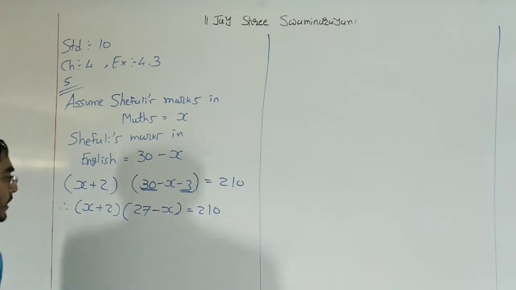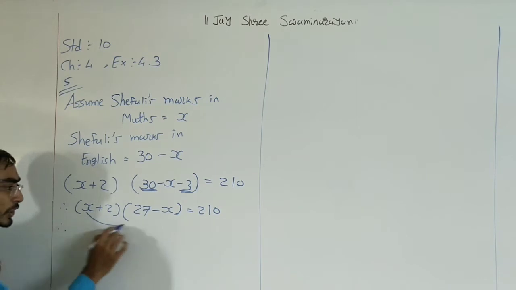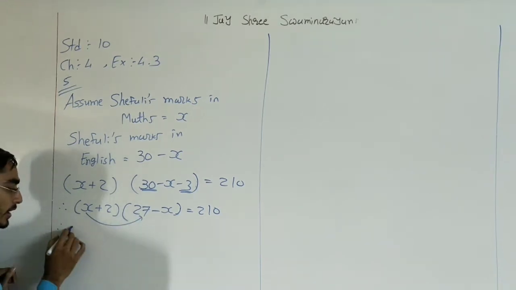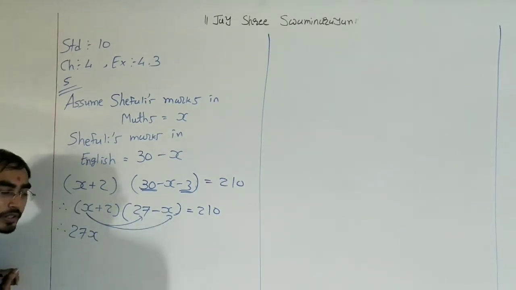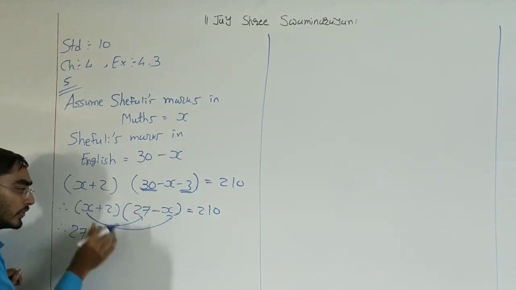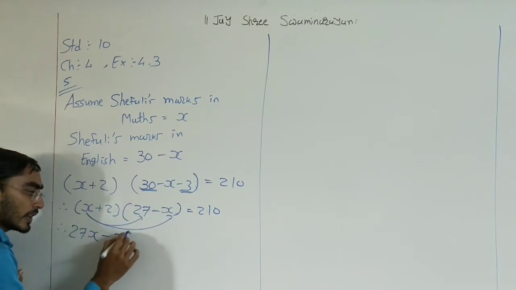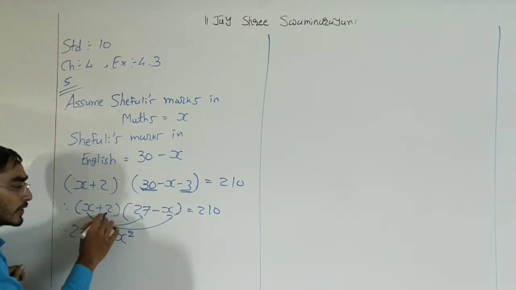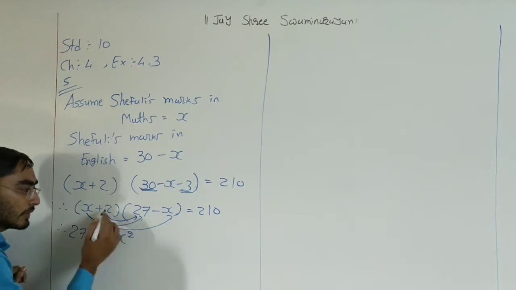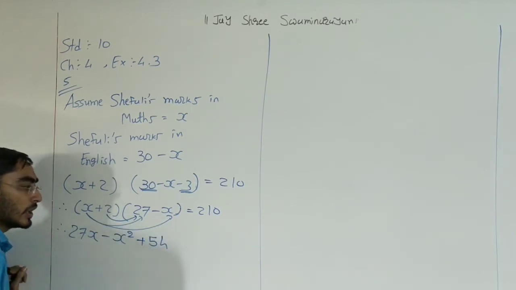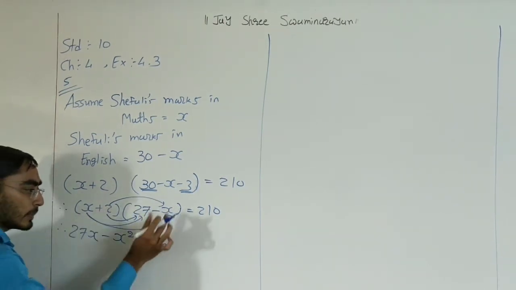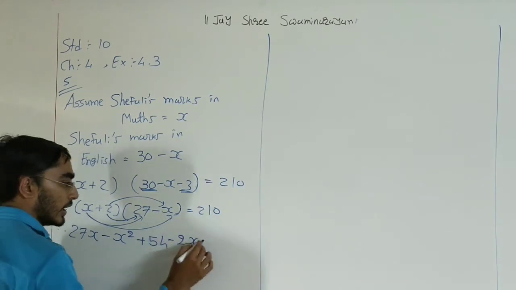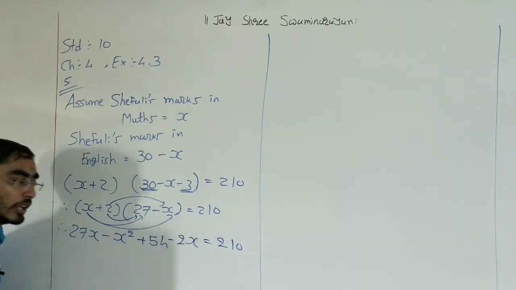Now we need to solve these 2 brackets. First of all X multiplied by 27 is 27X. Then X multiplied with minus X is minus X square. Then 2 multiplied with 27 is 54, and 2 multiplied with minus X is minus 2X, equals 210 as it is.